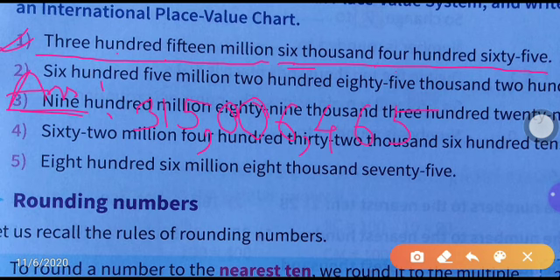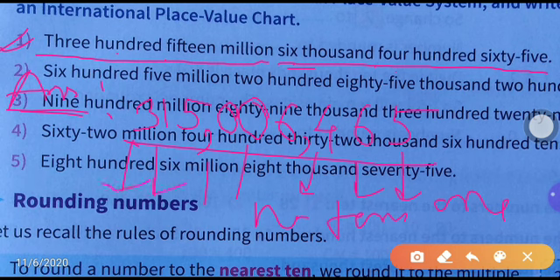Now you have to put this number in a chart. I have given you a chart where ones, tens, hundreds and all the places are written. You prepare a chart like this. In this number, 5 is in which place? Ones place. This one is in the tens place. 4 is in the hundreds place. Like this, you write each digit in its place. This is your homework. You have to prepare the chart and write each digit in its place.